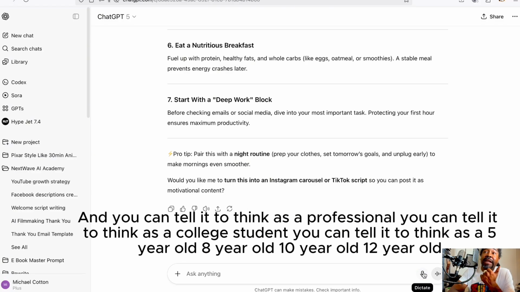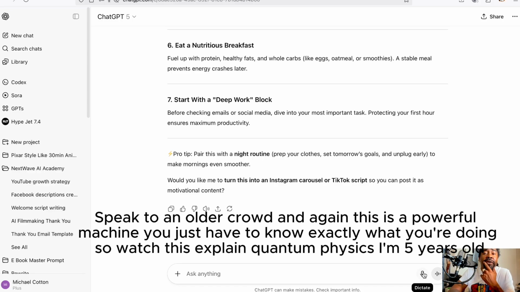You can tell it to think as a college student. You can tell it to think as a 5-year-old, 8-year-old, 10-year-old, 12-year-old, or speak to an older crowd. And again, this is a powerful machine. You just have to know exactly what you're doing.